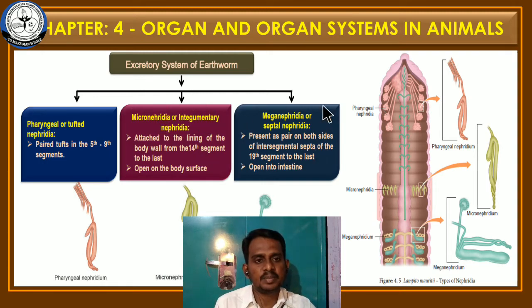And the third one is meganephridia or septal nephridia. That means these nephridia are found in all the segments from the 19th segment onwards.